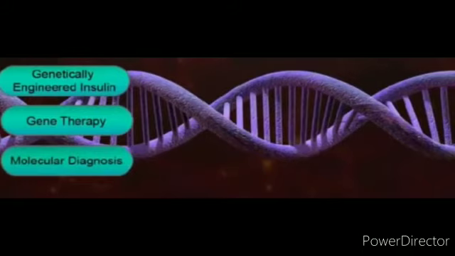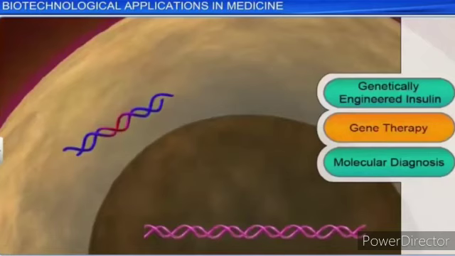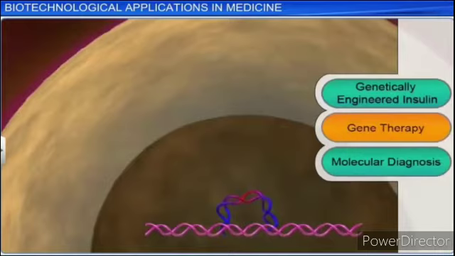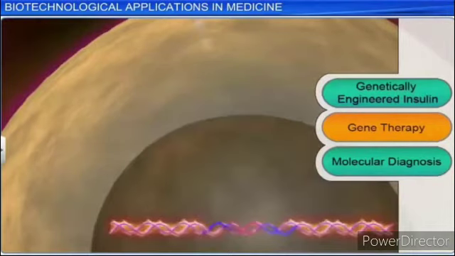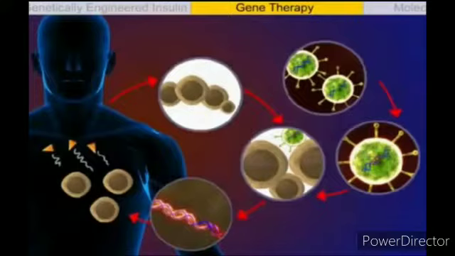Next, we'll see gene therapy. The technique of replacing a faulty gene with a normal, healthy, functional gene is called gene therapy. If a person is born with a hereditary disease, can corrective therapy be taken for such a disease? Gene therapy is an attempt to do this. Gene therapy is a collection of methods that allows correction of a gene defect that has been diagnosed in a child or embryo. Here genes get inserted into a person's cells and tissues to treat a disease.